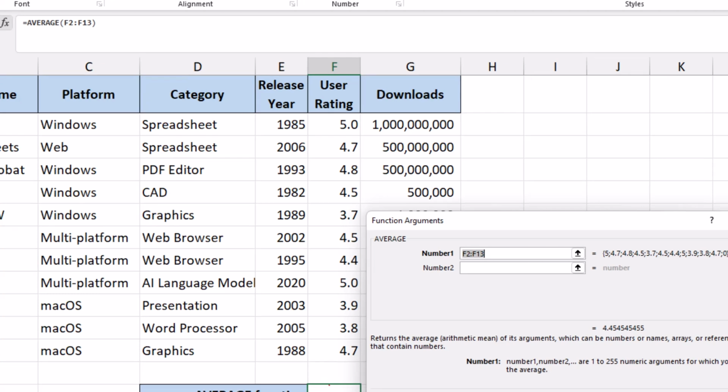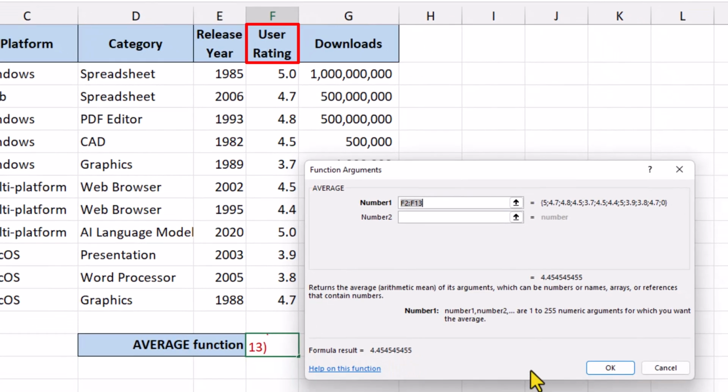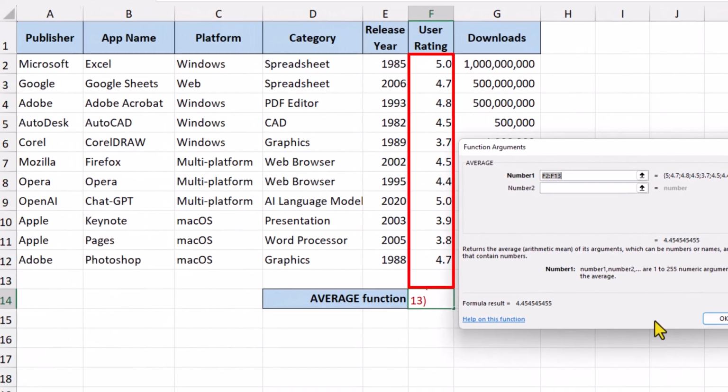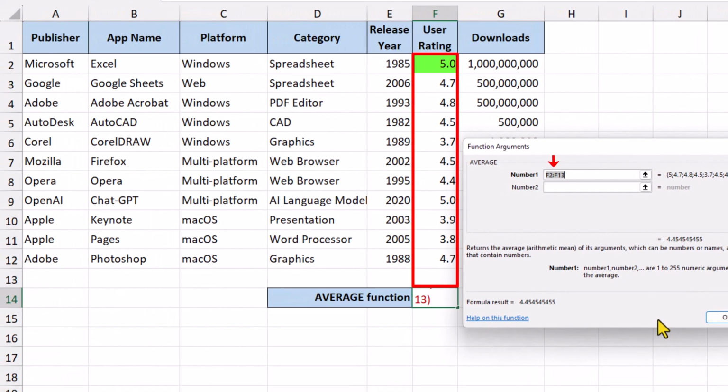We want to know what is the average user rating of all the apps in our little table of data. And we need to tell this function where that range of data is located. The first cell in the range is cell F2. A colon indicates that we want to extend the range and we want it to include all the cells through to cell F13. F13 is actually a blank cell without any data in it, so it really doesn't affect the result of the formula. But if we prefer, we can change the range so that it ends in cell F12.